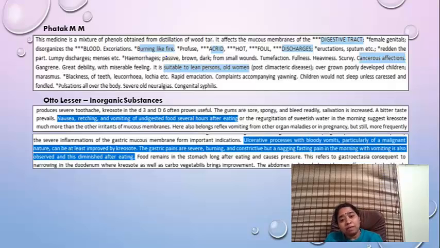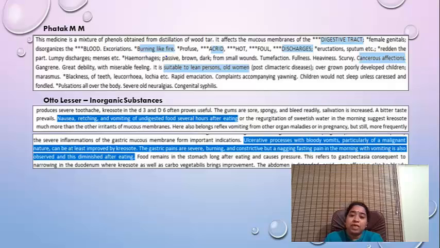In other materia medicas like Boericke, we don't find this symptom under cancer stomach. But when you refer to different books, like Phatak, which has given cancerous affections, it is very important to read different materia medica books, even when you get the remedy through repertorial totality. It's very important, because I never knew that creosote could be thought of in stomach cancers.